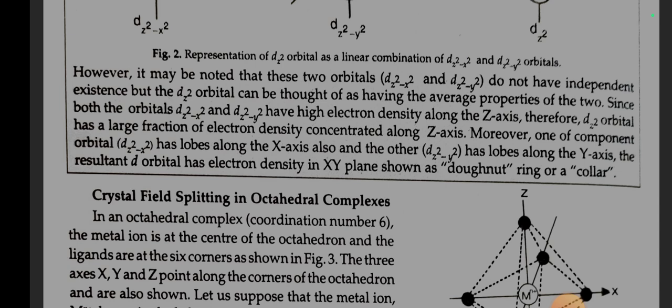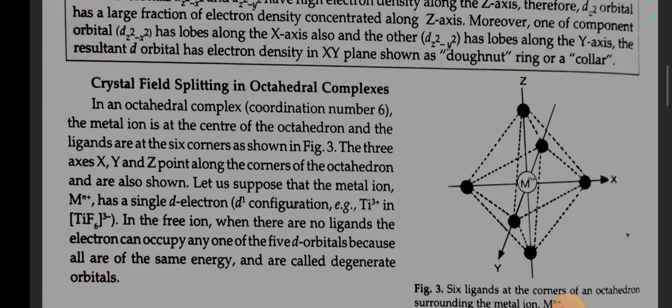Since both the orbitals dz² minus x² and dz² minus y² have high electron density along the z-axis, therefore the dz² orbital has a large fraction of electron density concentrated along the z-axis. Moreover, one of the component orbitals, dz² minus x², has lobes along the z-axis, and the other has lobes along the y-axis. The resultant d orbital has electron density in the xy plane shown as a donut ring or a collar.